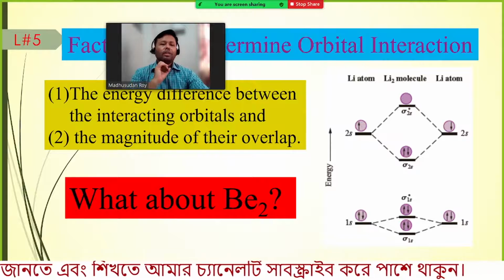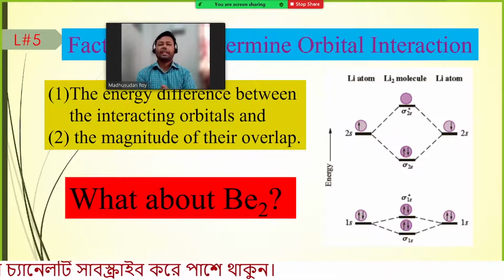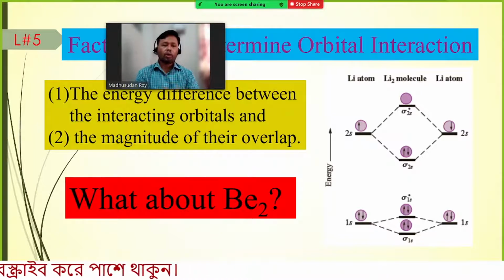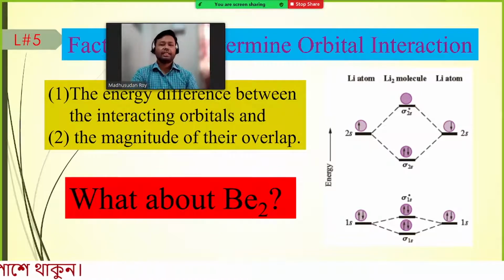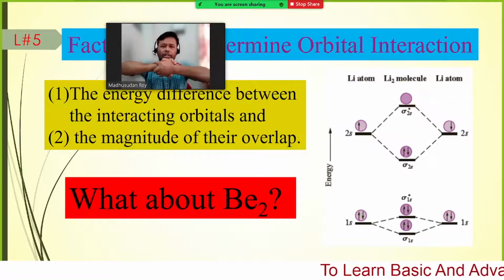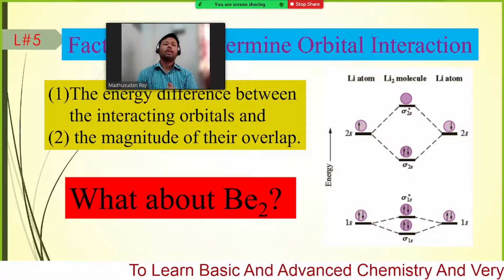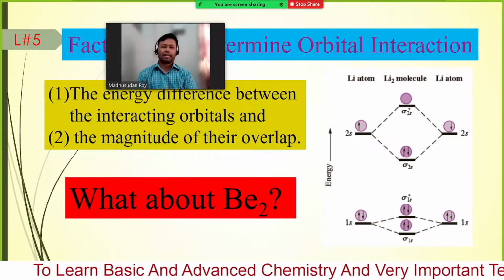The second criterion is the magnitude of overlap, how much the orbitals are overlapping. If the orbitals are overlapping very little, the interaction, the bond order or the energy, how strongly the orbitals will overlap, depends on the amount of orbital overlap. If the orbitals are overlapping very largely, like head to head or very strongly, then the molecule will be very strong, that means the orbital interaction will be very high.